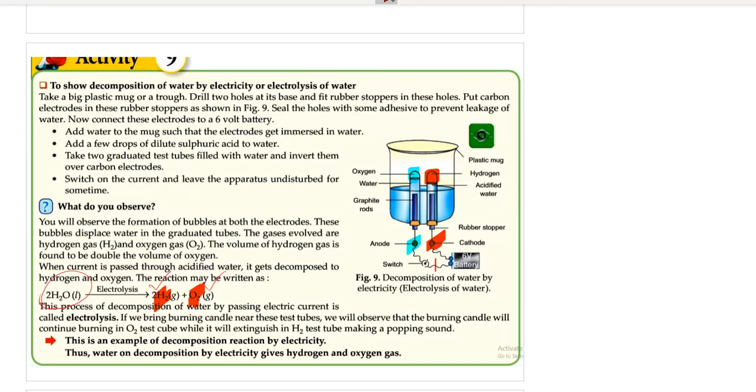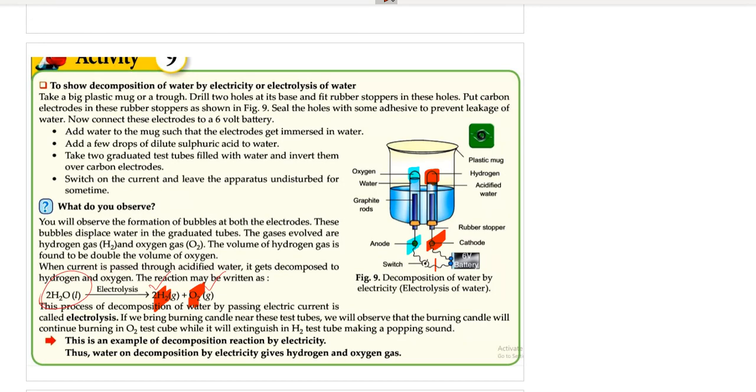This setup is known as Hoffman's voltameter. Basically there are two test tubes which are kept inverted in a glass beaker, and there is acidified water inside the glass beaker. The two test tubes are inserted with two graphite rods which are connected with a battery. The positive terminal is the anode, the negative terminal is the cathode.